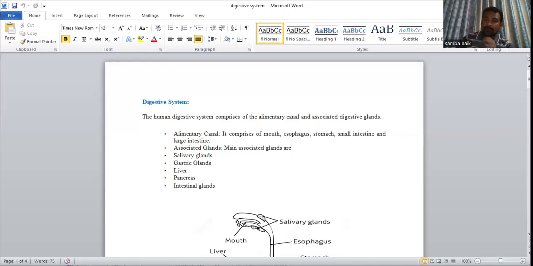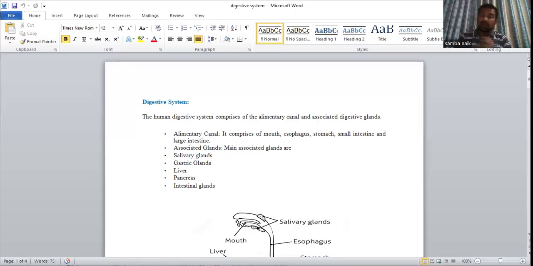Right? Next, gastric glands. I already told about the gastric glands present in the stomach, which convert pepsinogen into pepsin. The pepsin is the final product to degrade the protein materials.